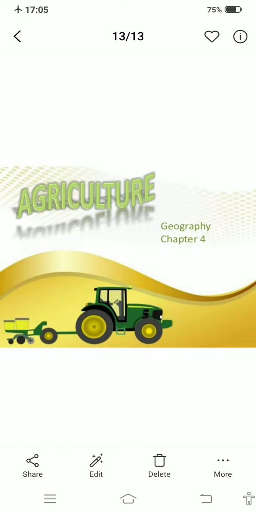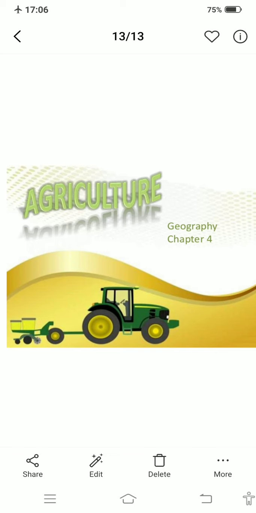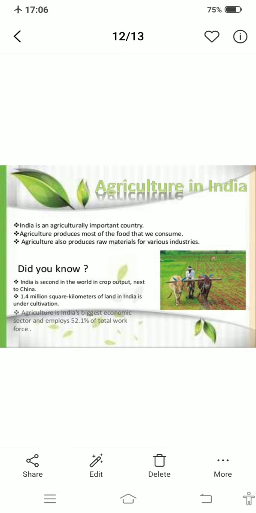And I hope you all know what agriculture is. We know that agriculture is the art and science of cultivating the soil, growing crops and raising livestock. Agriculture provides most of the world's food and fibers. We also know that two-thirds of India's population is engaged in agricultural activity, and that is why agriculture is very important. We can say that agriculture is a primary activity because agriculture produces most of the raw material for various industries.